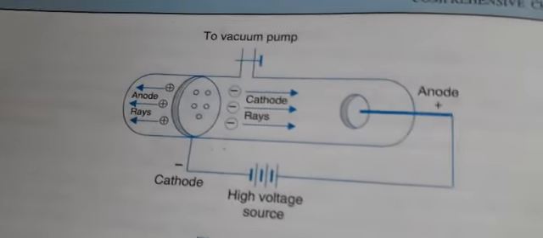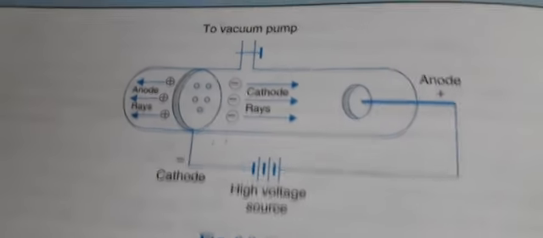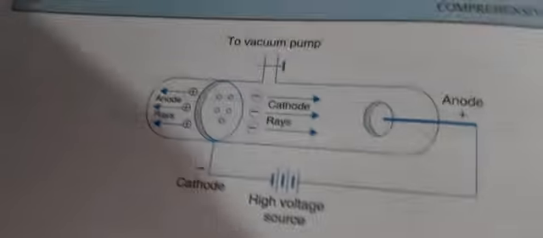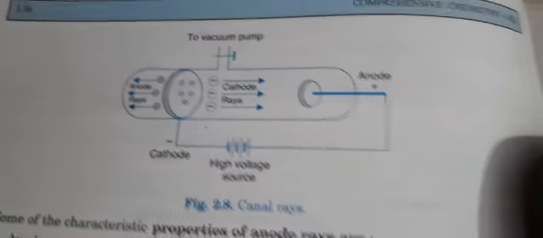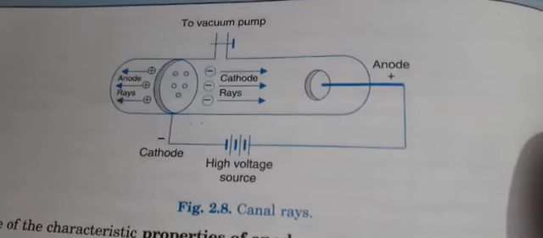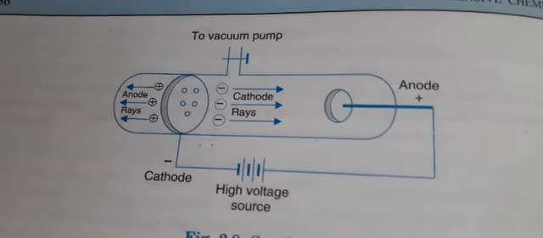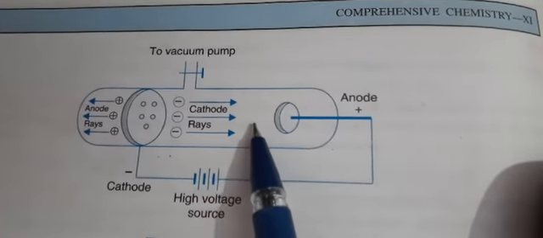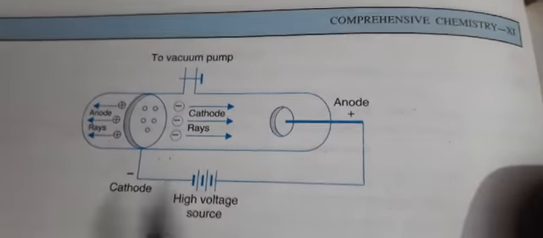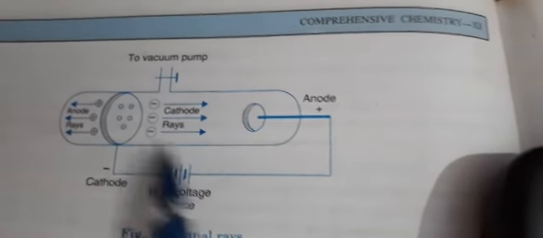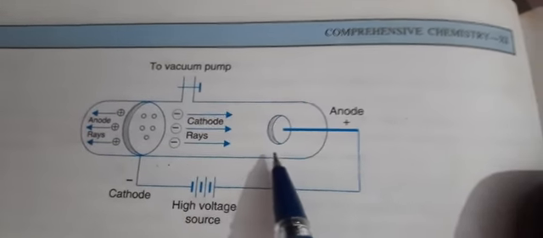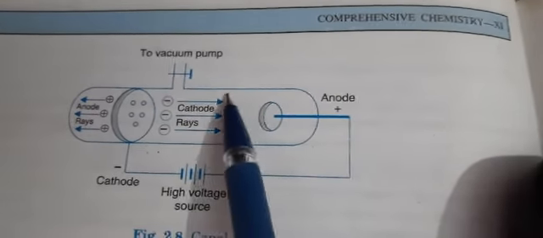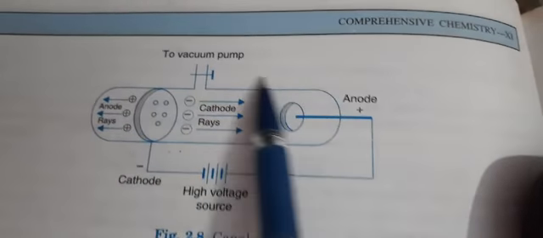So you can observe this arrangement. All the properties are the same here. The only different thing you will observe in the case of anode rays or canal rays is that they depend on the nature of the gas kept inside this glass tube, and even the nature of the anode ray depends upon the glass material with which this tube is made.